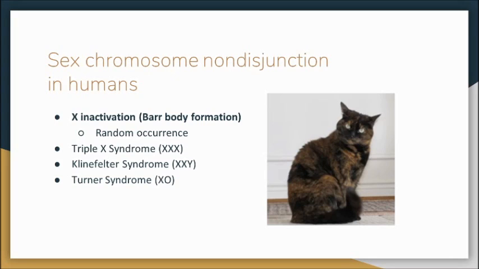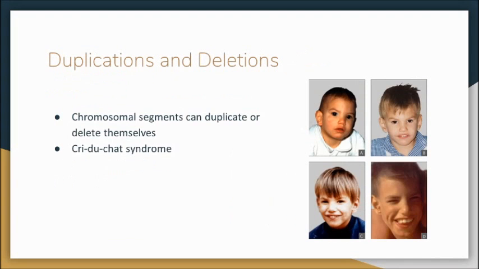A 0, or O, is usually shown to hold the place of what should be another sex chromosome. So again, this individual is phenotypically female. They would have a short stature, a webbed neck, hearing and cardiovascular impairments, and typically they are sterile.